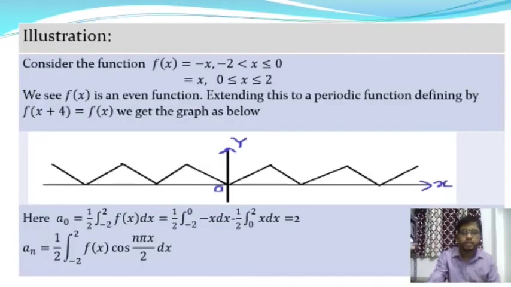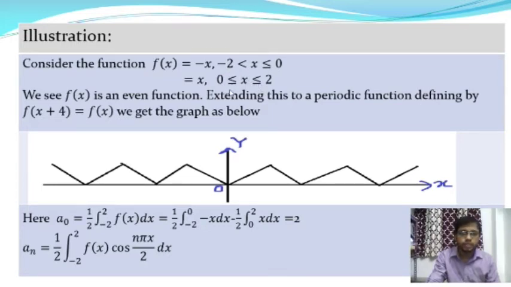In this slide here is an example of the Parseval identity. Consider the function f of x, where f of x is equal to minus x in the interval minus 2 to 0, and f of x is equal to plus x in the interval 0 to 2. So the function f of x is an integrable function as well as continuous in the interval minus 2 to plus 2.